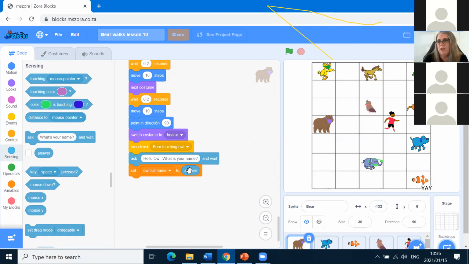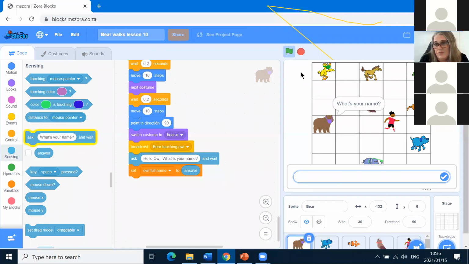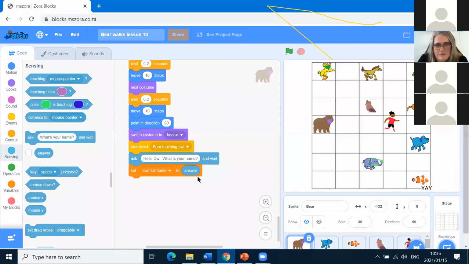Now you just have to memorize that, okay? I know it looks complicated, but we're going to memorize it. So set full name to answer. Answer is that little block that came from the sensing underneath ask. So if you see ask, then you know you're going to use answer. End of story. Whenever you see ask, we know we're going to have answer. Now we've got full name.